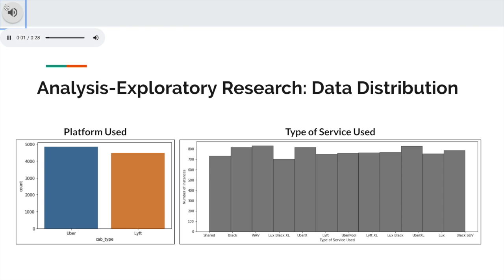First, we went into our data distribution, and we first looked at platform used. As you can see by the histogram, Uber actually came up a bit more in our data than Lyft did, so it was a more commonly used application. Next, we looked at the type of service used, and as you can see, it's actually pretty equally distributed. We attribute this to when we extracted our sample, all categorical variables were attempted to be equally shown to maintain data integrity, and we noticed that for all our other categorical variables.